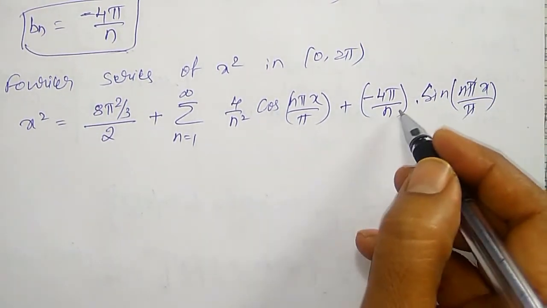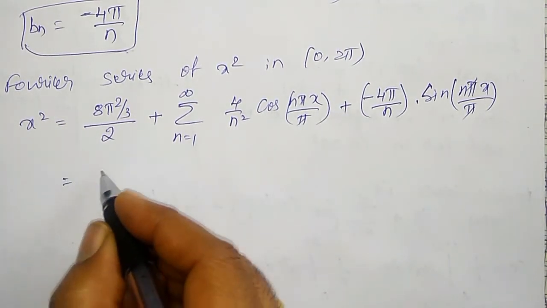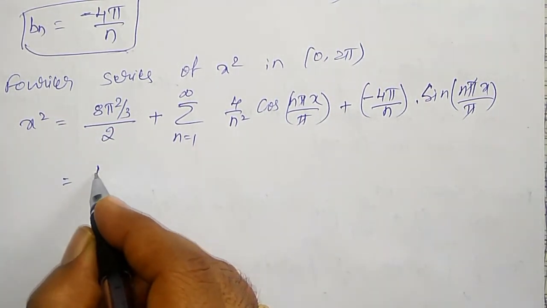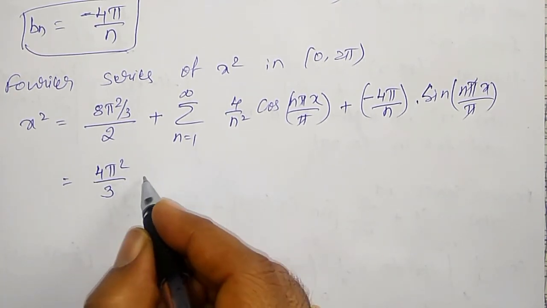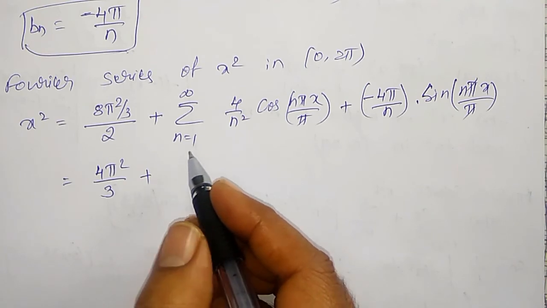Here pi cancels, and one more step I can write: it will become 2 on the 2, that is 4 pi square divided by 3, plus summation.